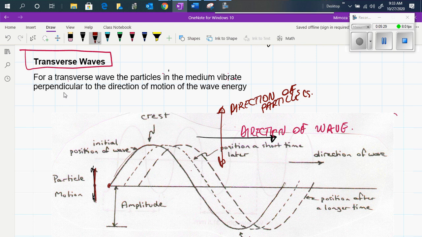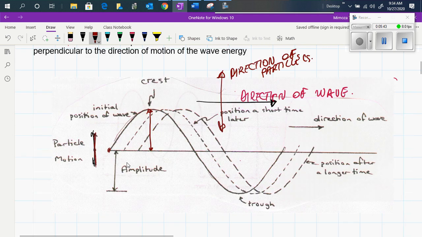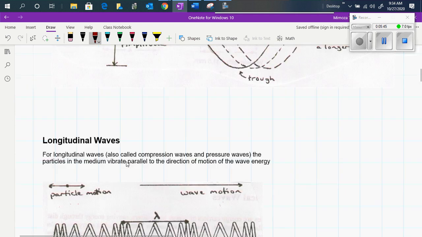Now, the maximum motion of the particle is known as the amplitude. We saw this when we had simple harmonic motion.